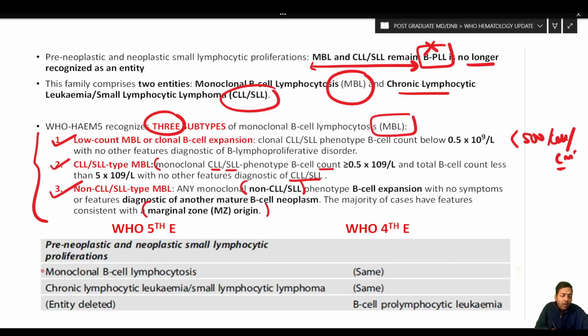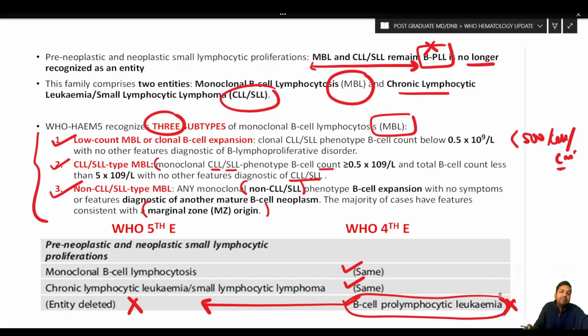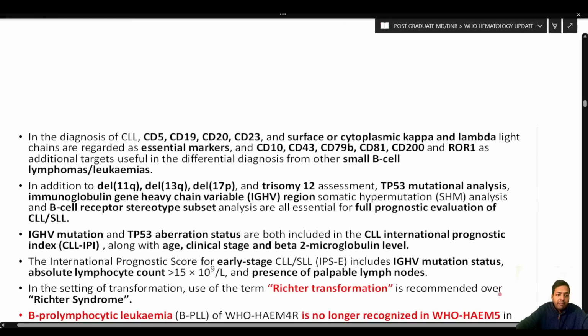If you see, under this heading in the 4th edition we had three entities. We had monoclonal B cell lymphocytosis, we had CLL, SLL, and we had B cell pro-lymphocytic leukemia. Now this entity in the 5th edition is not recognized, it is deleted, it is no more an entity. Rather, such a group of lesions are subgrouped under other headings, which we are going to see later on. This is a very important update.